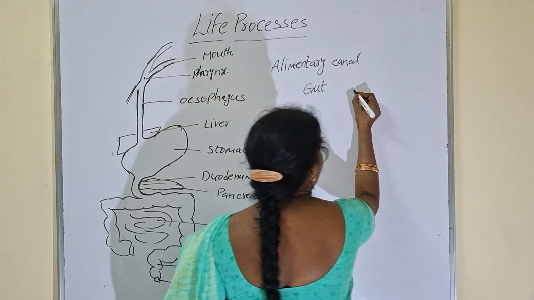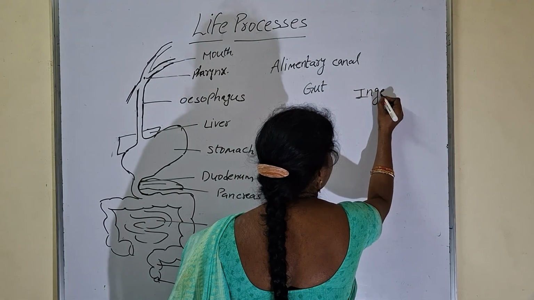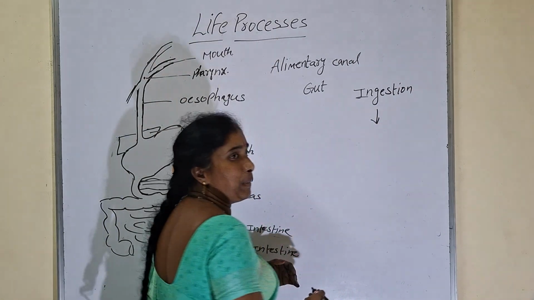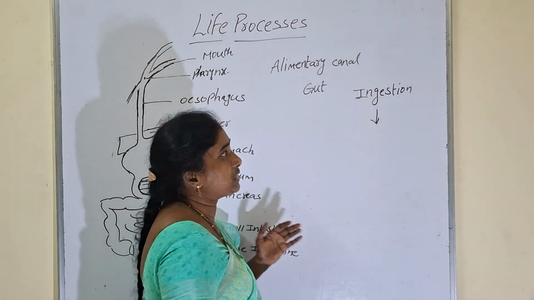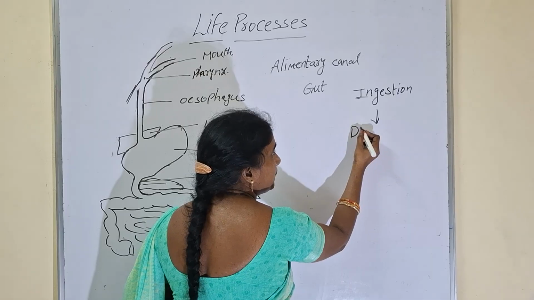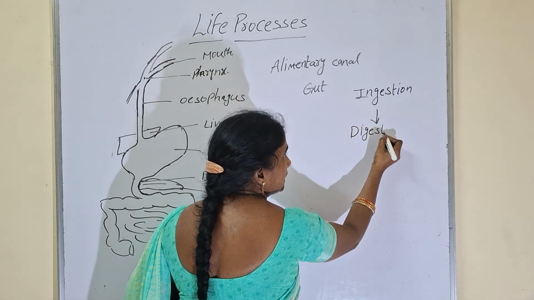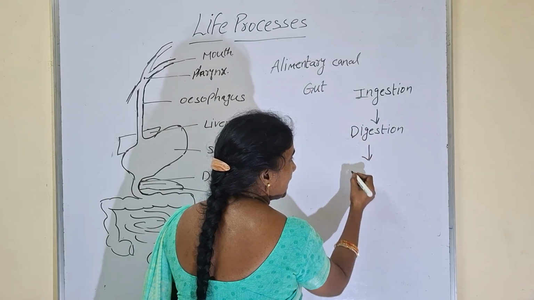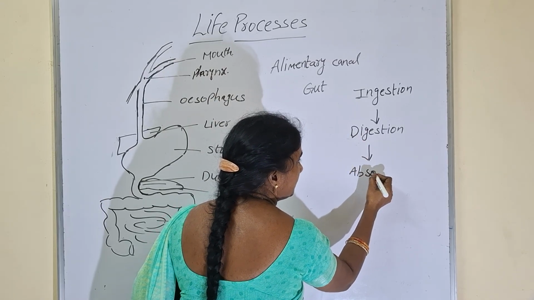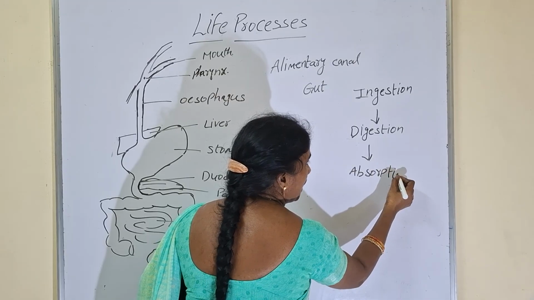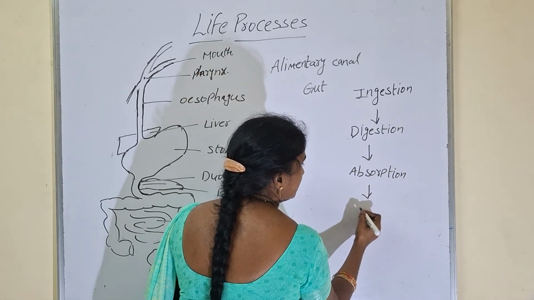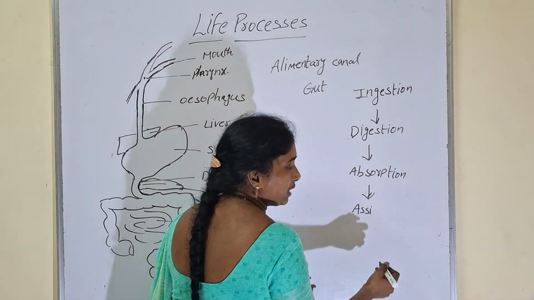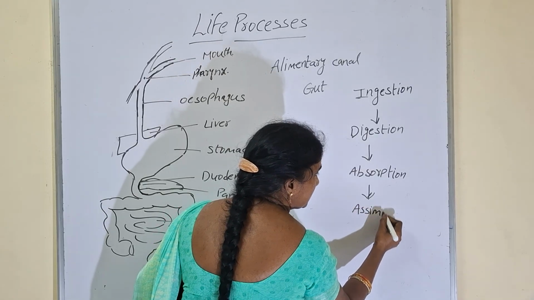What are they? The first one is ingestion. Taking food into the mouth is called ingestion. After ingestion, with the help of digestive juices, the complex food is converted into simpler forms. That process is called digestion. After digestion comes absorption. Digested food is absorbed into the blood. After absorption, the absorbed food is helpful for giving energy to our body. That is called assimilation.